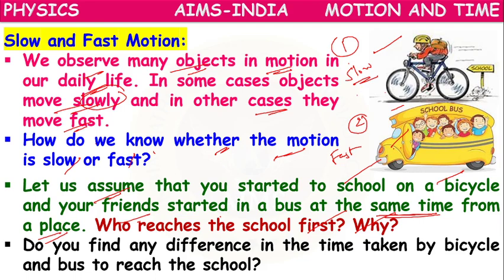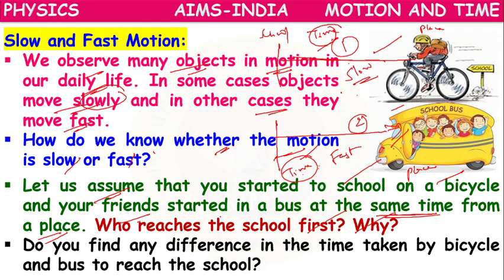So why? The bus can move fast. Because both of them started from the same place, both of them are going to the school. So this person's distance covered is the same, and these friends' distance covered is also the same. But how can we tell which one is fast and which one is slow? Because the time taken by the school bus will be less compared to the time taken by the cycle.